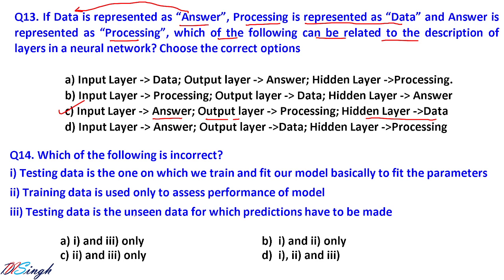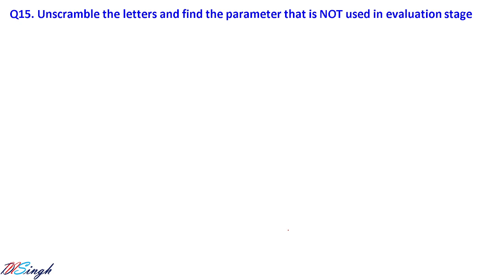Testing data is the unseen data for which prediction has to be made. So third is correct, because for testing data we don't know the answer. Unseen data for which prediction has to be made. Okay, fine. So that is correct. But the question is asking about incorrect. So incorrect 1 and 2 only is the answer. Let us go for question number 15.